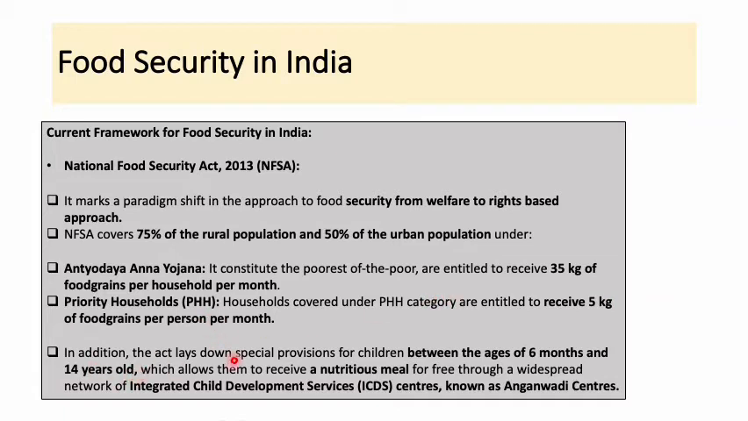In addition, the Act lays down a special provision for children as well, who are aged between 6 months and 14 years old, which allows them to receive a nutritious meal for free, given through a widespread network of ICDS, that is the Integrated Child Development Services, which is also known as the आंगनवाड़ी centers. तो यहाँ पे क्या दिया जाएगा? इन children को मुफ्त में खाना भी दिया जाएगा to ensure the minimum nutrition level of the children.